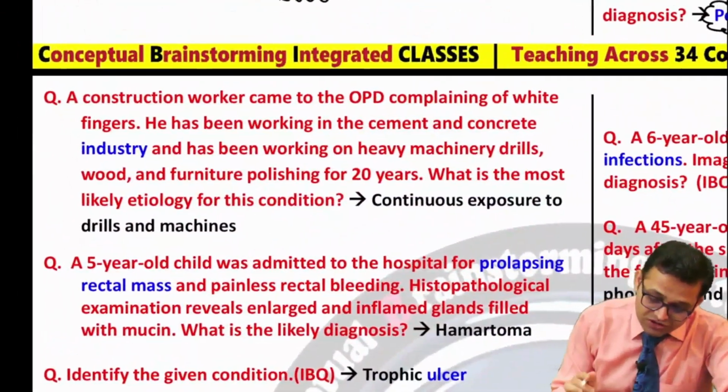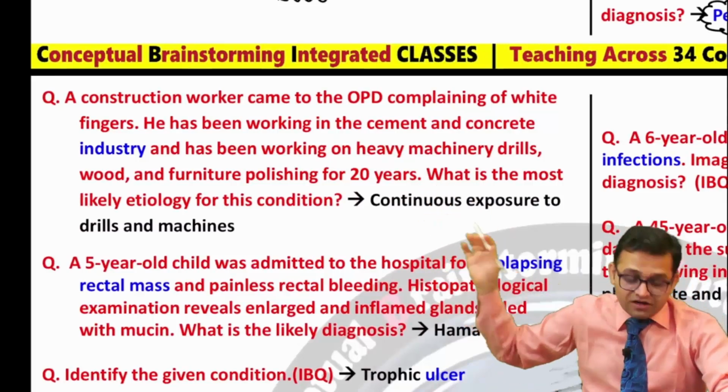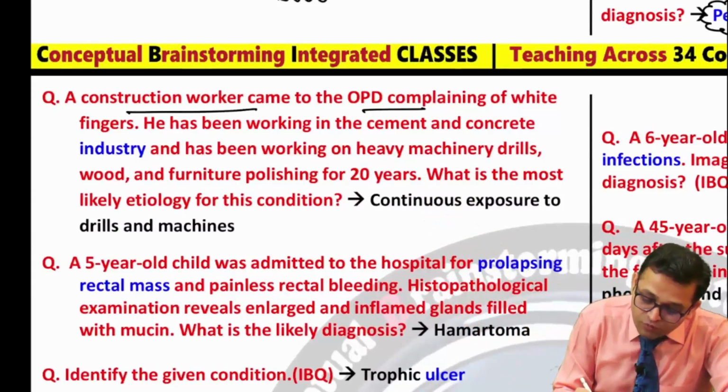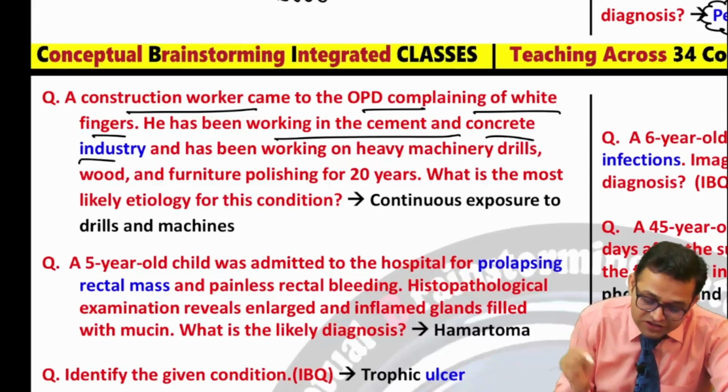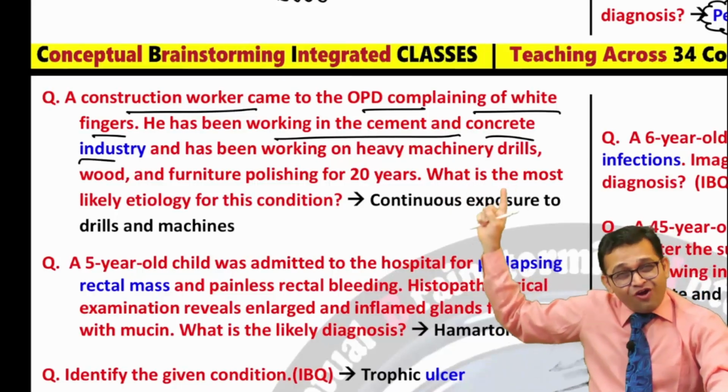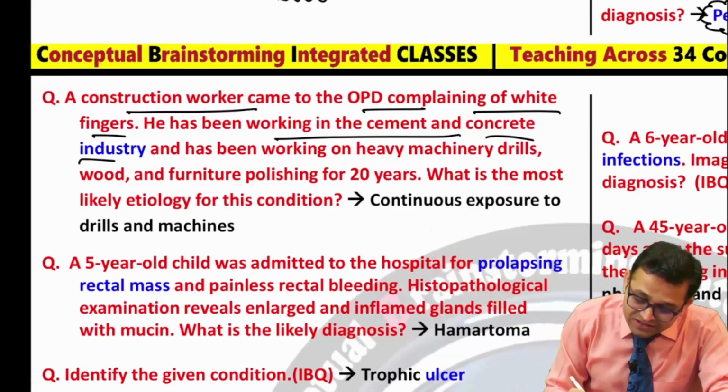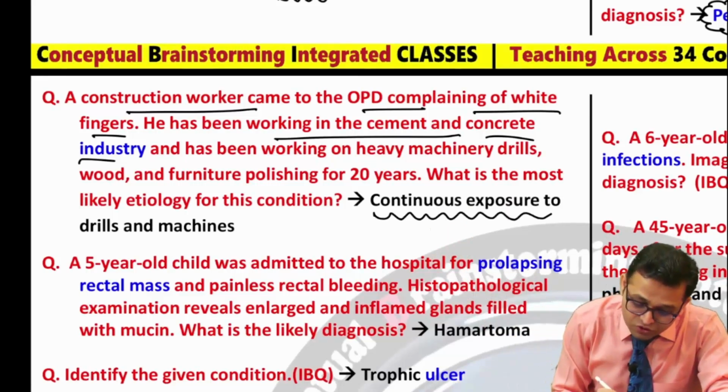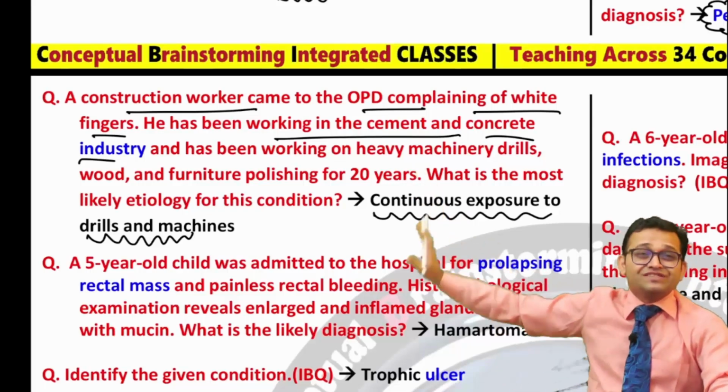There was a question related with occupational hazards. A construction worker came to the OPD complaining of white fingers, and he has been working in the cement and concrete industry. So industrial hazards, these are important. The answer in this question was continuous exposure to drills and machines. So you can see the question here.